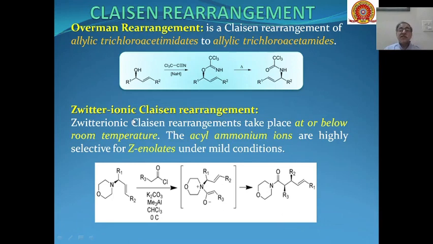Then last is the zwitterionic Claisen rearrangement. These take place at or below room temperature, and here acyl ammonium ions are formed, and these acyl ammonium ions get converted into unsaturated amides as the products after the zwitterionic Claisen rearrangement.